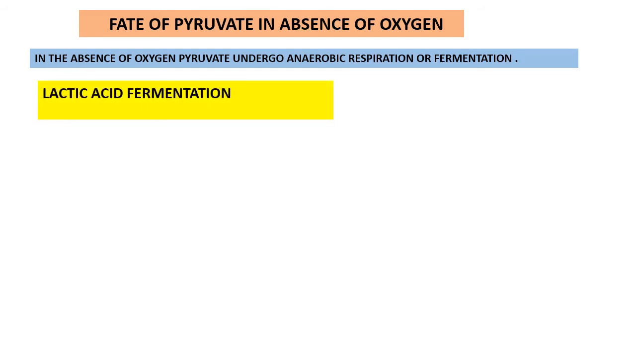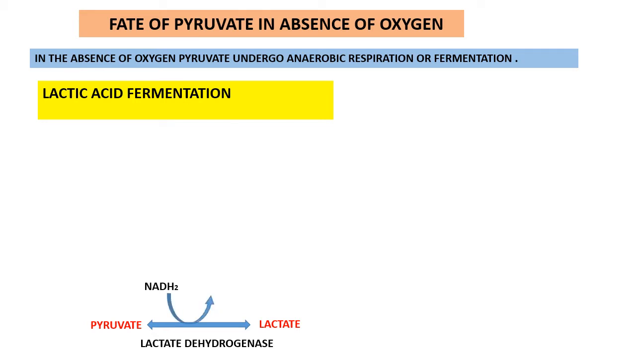So the first fate of pyruvate under anaerobic conditions is lactic acid fermentation. In some organisms, pyruvate is converted into lactate by the enzyme lactate dehydrogenase. This reaction is a reversible reaction, and it uses NADH2 and produces NAD.